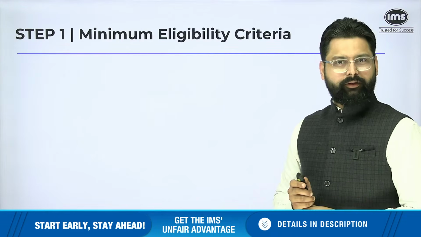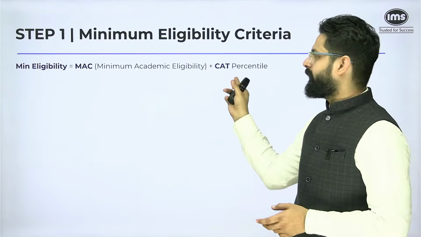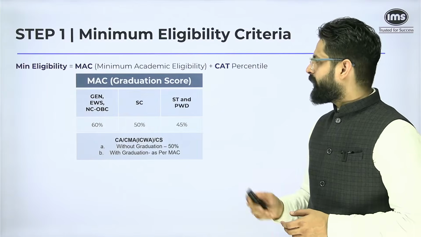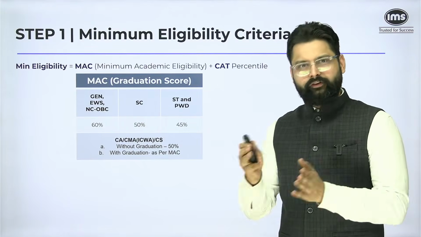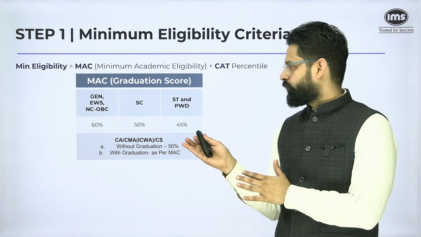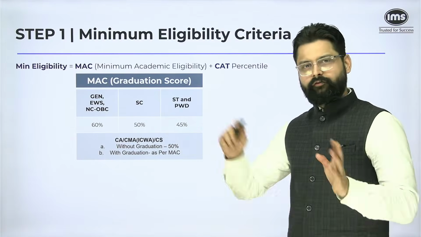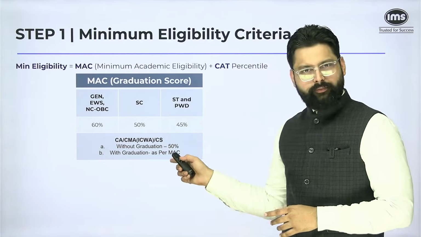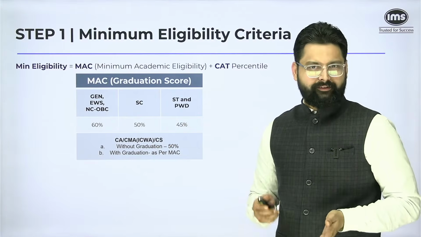What will that criteria be? That is called minimum eligibility criteria, which is a combination of MAC plus CAT. What is MAC? The minimum academic eligibility is the score that you have to have in graduation, and of course in 10th and 12th, for which I am going to show you the details. If you have CA, CMA, ICS with you, but you have not done graduation, then you will get a 50% score for that. Otherwise, whatever score you have gotten in your graduation will be considered.